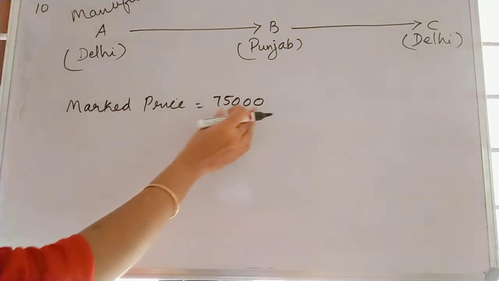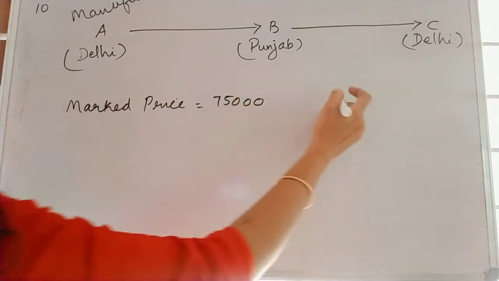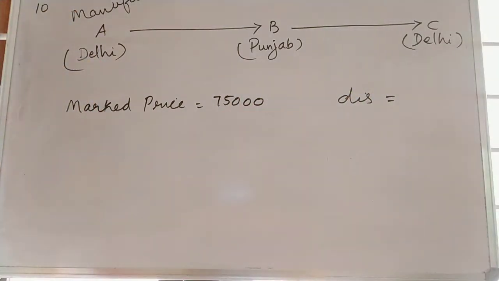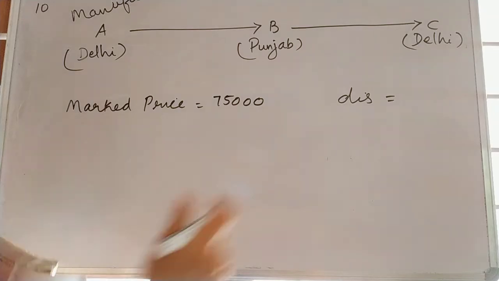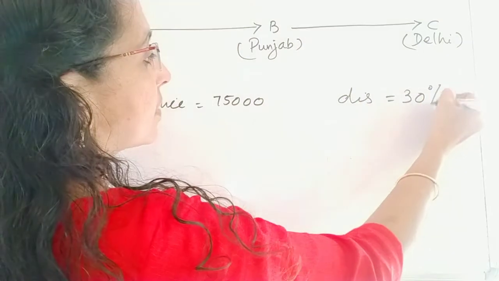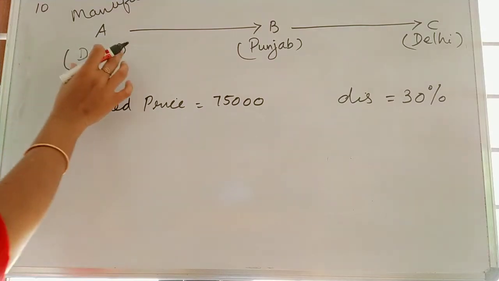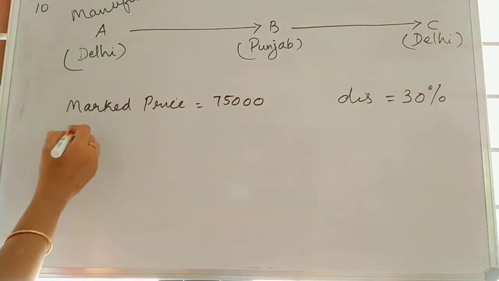The marked price is 75,000. He is giving a discount of how much percentage? Sorry, not 20, 30%. 30% discount. So what will be the selling price of this manufacturer?